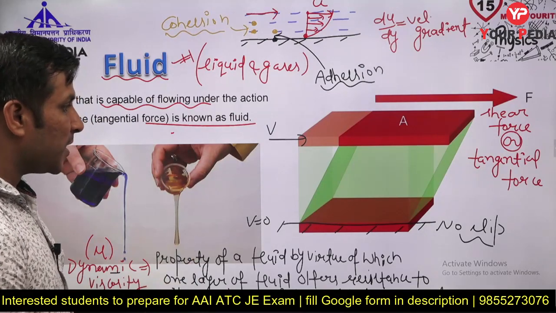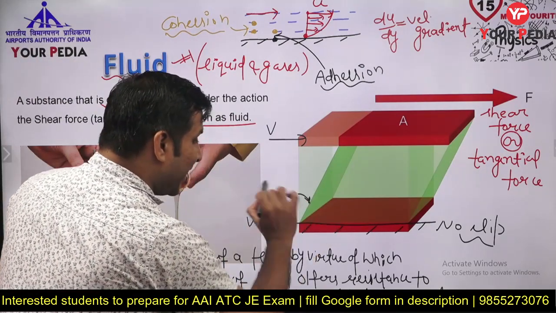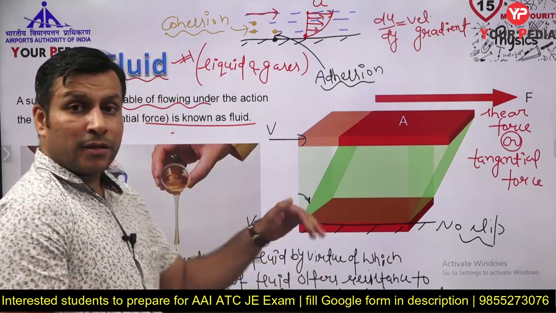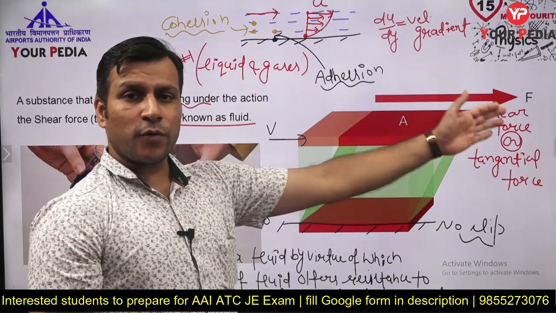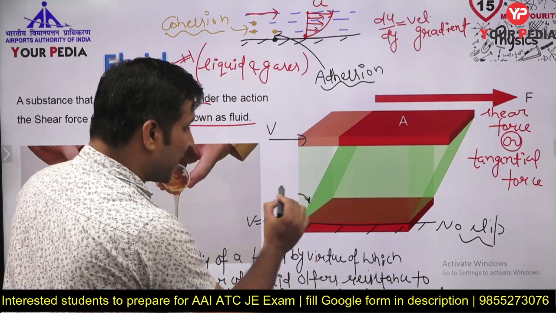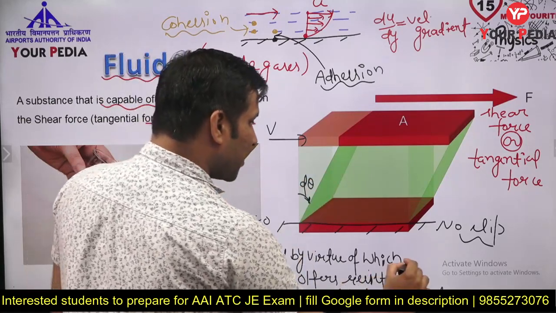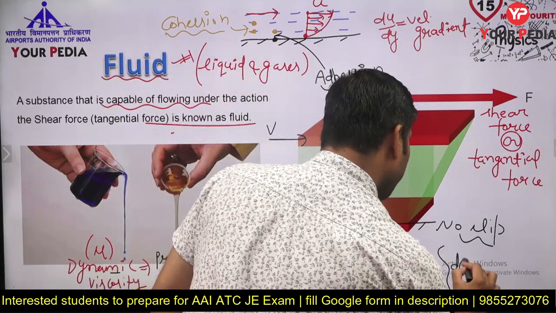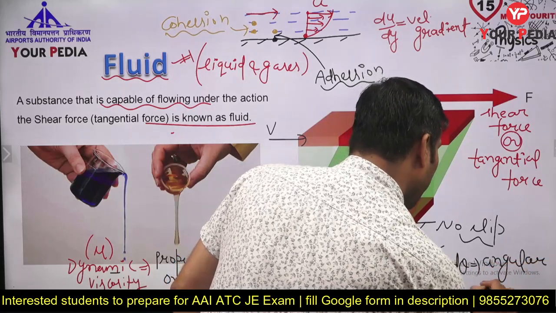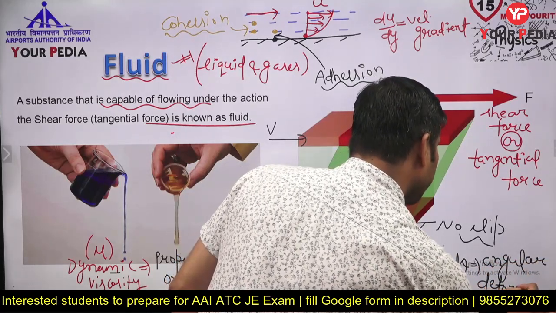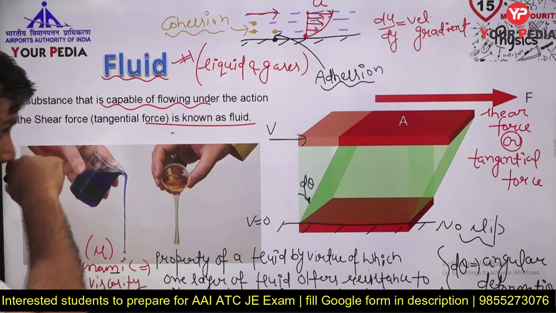Now guys, what you need to understand here, this particular deformation, ये क्या है इसका? This is a deformation of the fluid. Okay, like suppose you applied some force, some shear force you are applying, and this is known as angular deformation. इसको मैं क्या लिख सकता हूँ? Suppose this is d theta. इस d theta को मैं क्या लिख सकता हूँ? Angular deformation. ये क्या है हमारा? Angular deformation. Okay, this is angular deformation.